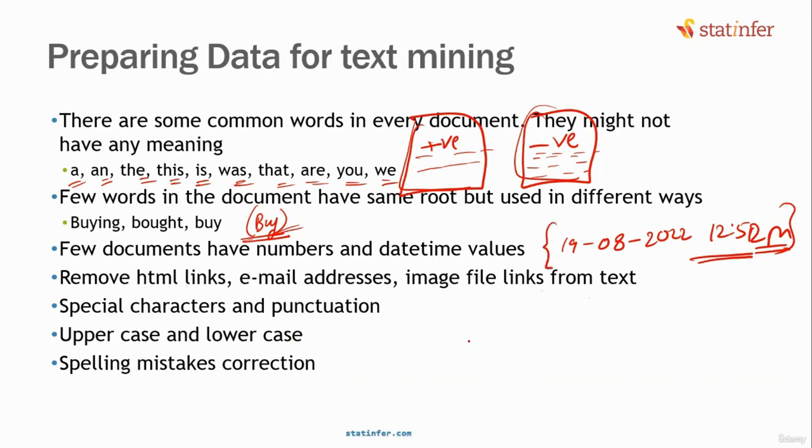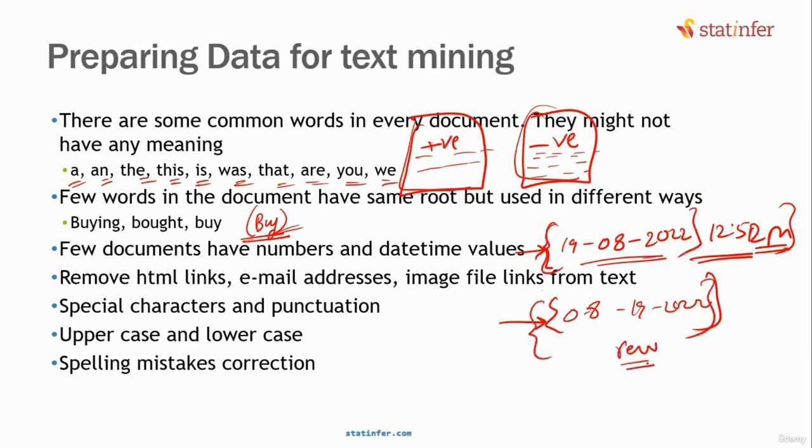Think about it: in one review there is a date in one format, in another review there is a date in another format. Both the dates are not useful, isn't it? Tell me which one is a positive review and which one is a negative review based on the date format. Does it matter? Does it have any impact on the polarity, positive or negative? No. So we have to identify these types of dates and simply remove them, no matter which format they are in. Irrelevant. Yes or no?